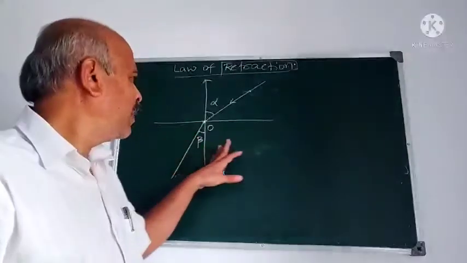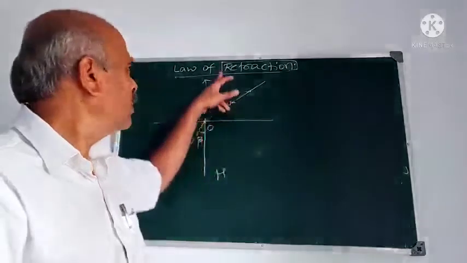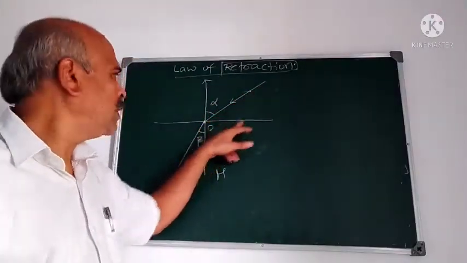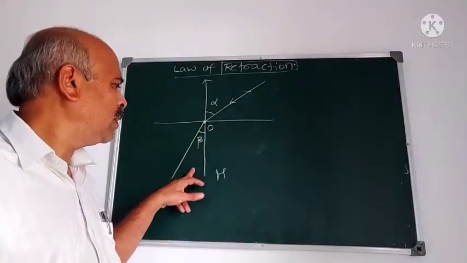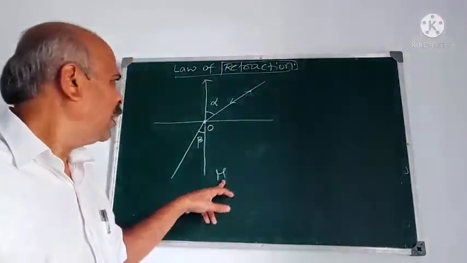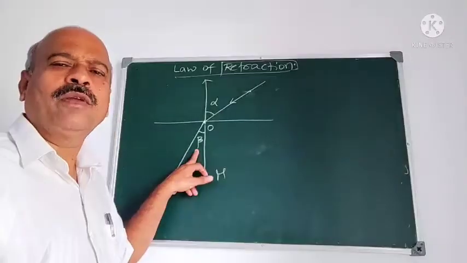I think the subject is clear now. What is the topic? A light ray traveling in a vacuum is incident at the point O and enters another medium with refractive index mu, where alpha is the angle of incidence and beta is the angle of refraction.